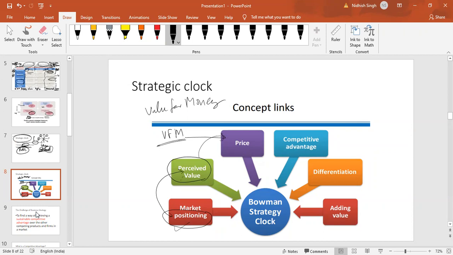Whether you are a good service provider or a bad service provider, it is with reference to the cost and the price. What price you charge will decide how much VFM you provide, value for money. Then the product has to add value. It has to differentiate itself from the market, and hence that differentiation will provide a competitive advantage to the organization.